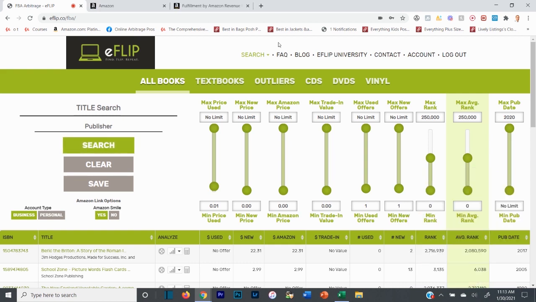All right, so now we're going to source on eFlip, and I do this a number of ways. I always switch my levers on how I approach this. I usually go a little more specific, but because I've been doing this already, I'm going to go super broad for demonstration purposes. What I recommend if you're sourcing yourself is to go super specific with your levers like I'm going to show you here, and then slowly broaden it out as you need more and more books to look at.